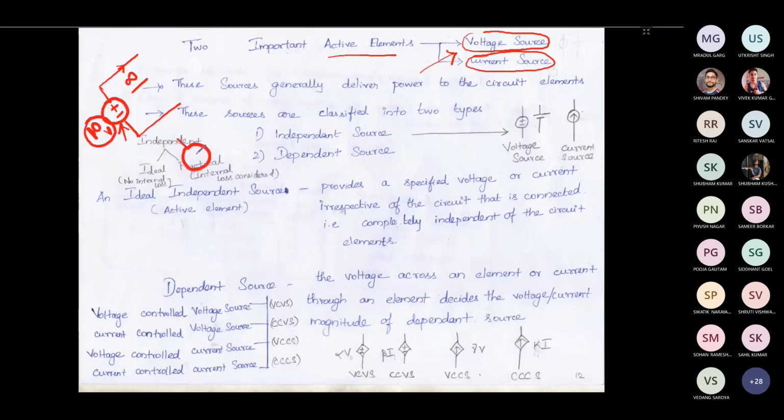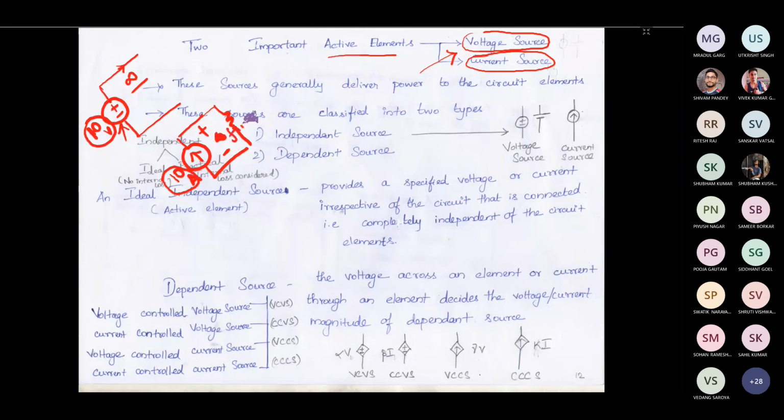Similarly, if you consider a current source, we will discuss in detail. That current source can provide the same amount of current. If the current source magnitude is 10 ampere, then it can supply 10 amps of current irrespective of the voltage across that. Practically you cannot get infinite volt, but some finite voltage.